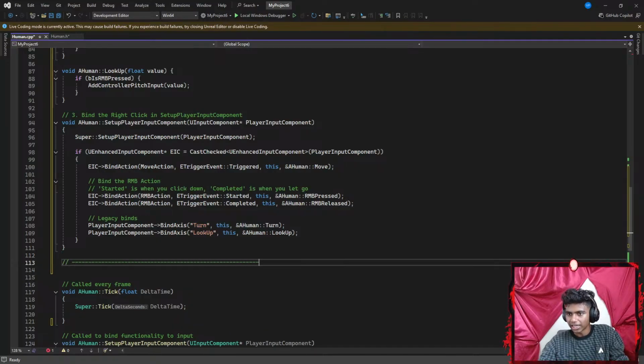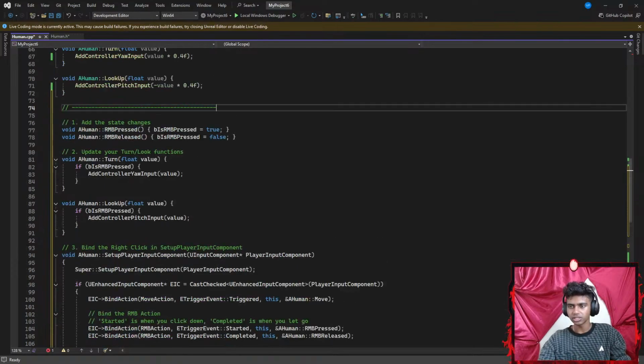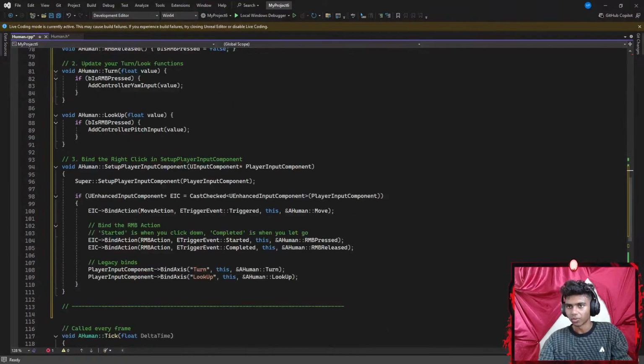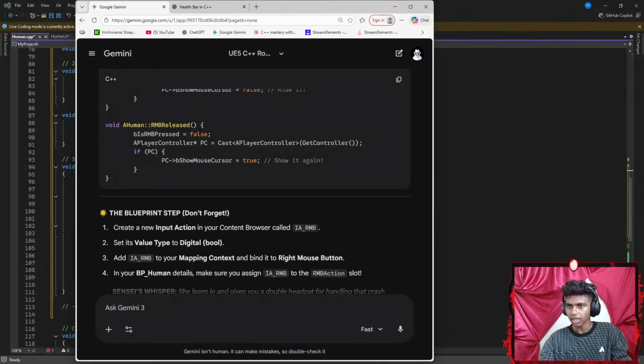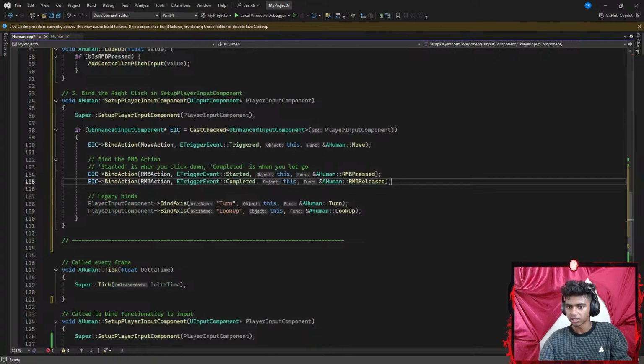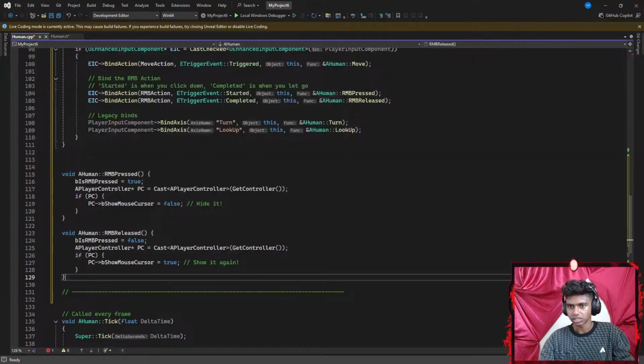There we go. Just to say I gotta work on this part of the code. Might add a few more hyphens. There we go. Okay, perfect. This is like a new section that I gotta work on. And then I'm gonna go ahead and get Sensei/ChatGPT back here again. This is the second part that checks if these buttons are pressed. Okay, I'm gonna go all the way down here. Let's go ahead and paste this.